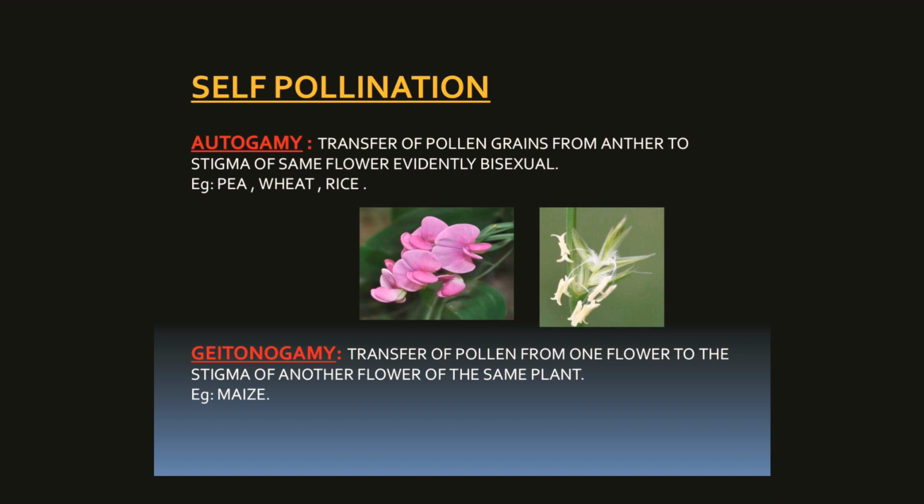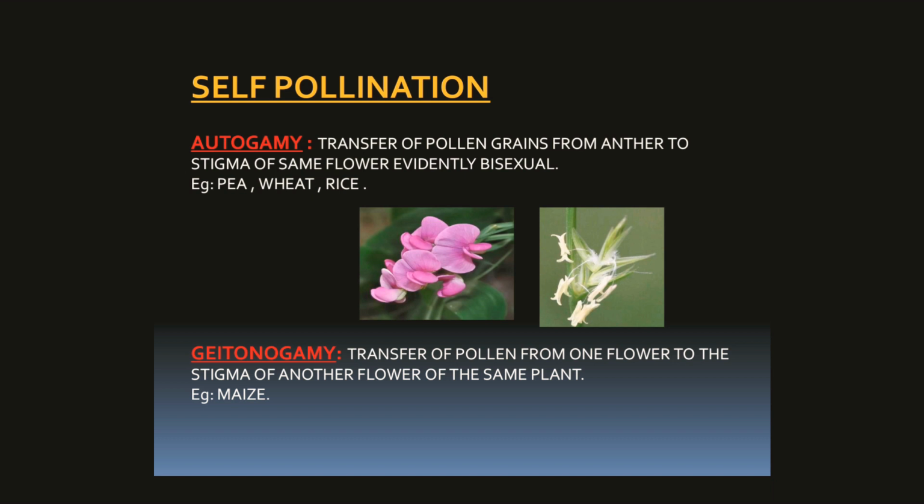In autogamy, transfer of pollen grains from anther to stigma of the same flower takes place, and mostly it occurs in bisexual flowers. Bisexual flower means in the same flower male and female reproductive parts are present, that is stamens and pistil or carpel. It occurs, for example, in pea, wheat and rice.